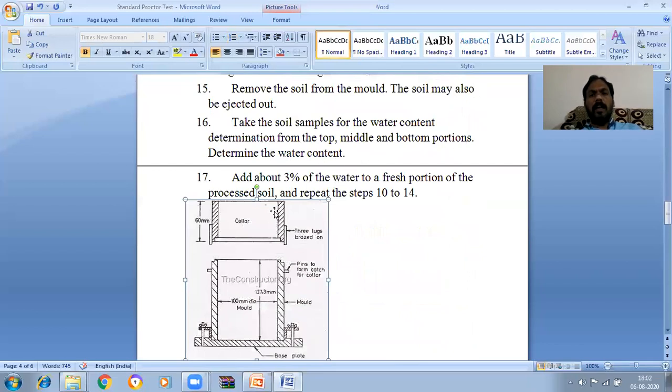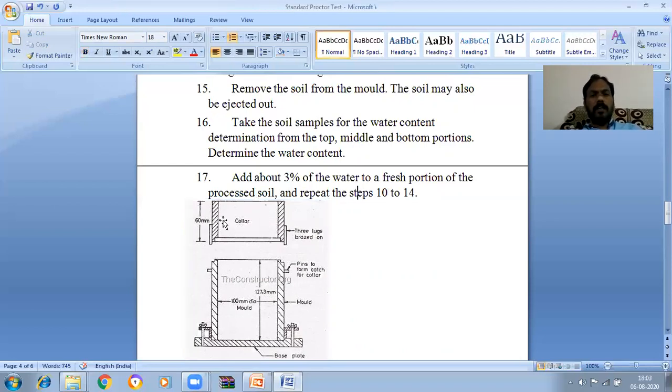Determine the water content. Add about 3% of water to a fresh portion of the processed soil and repeat steps 10 to 14 again. We need to arrange it in 3 layers. Each layer should be rammed with 25 blows with the help of the approximately 2.6 kg rammer. Then again one more layer, same procedure. Like that, we repeat the procedure, take out the soil, find the water content, and then add 3% more water for the next step. We need to repeat this 3 times.